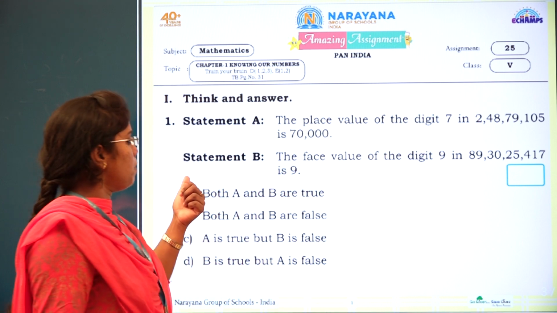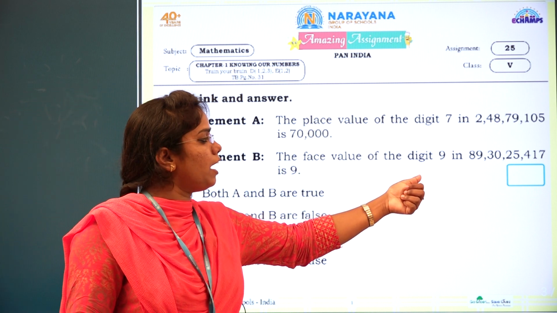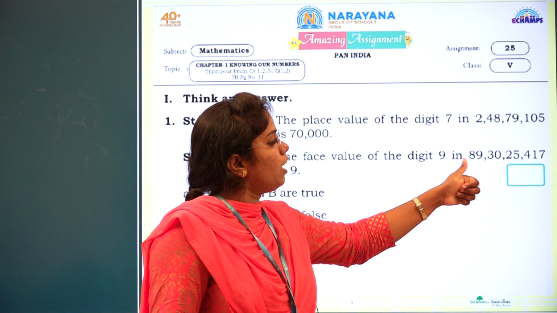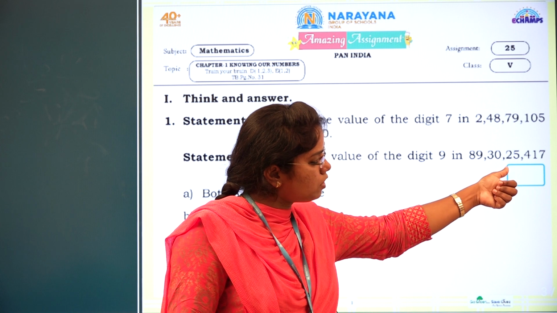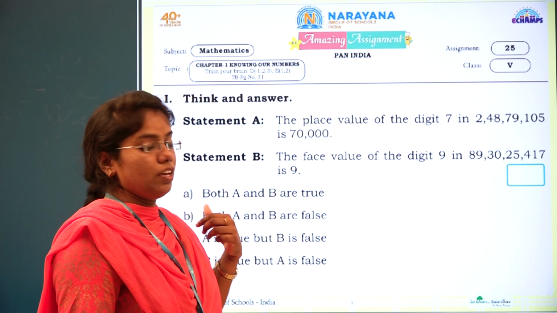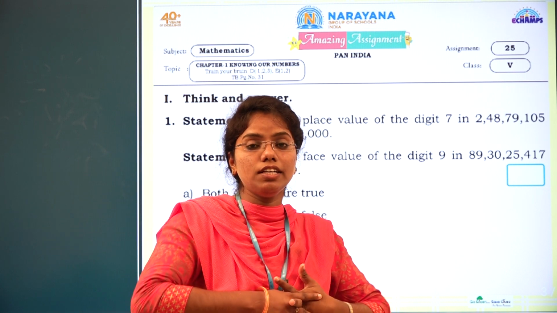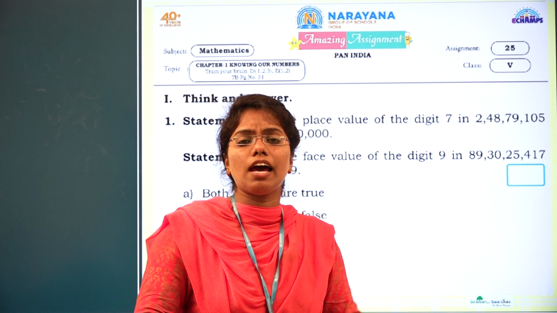Next, statement B: the face value of the digit 9 in 89 crores 30 lakhs 25,470 is 9. Yes, 9. The face value I have explained many times.